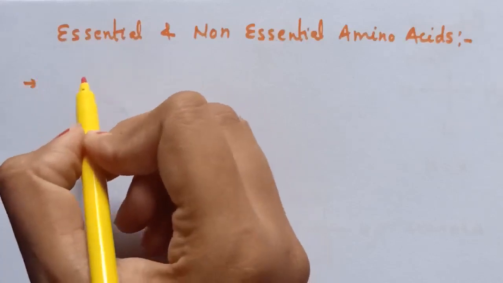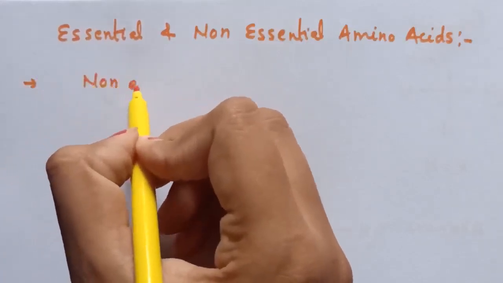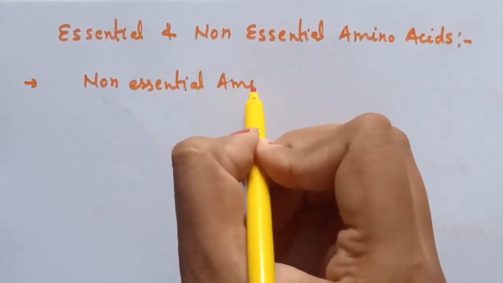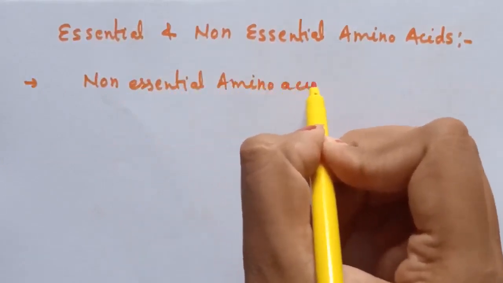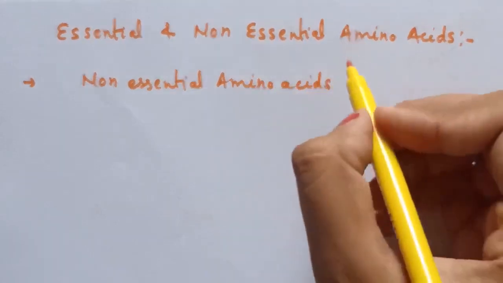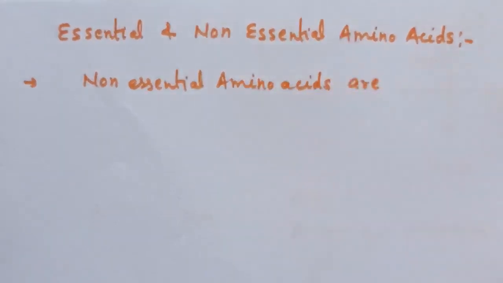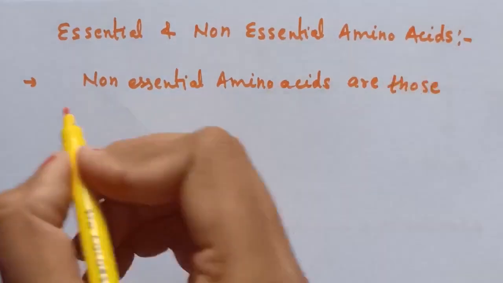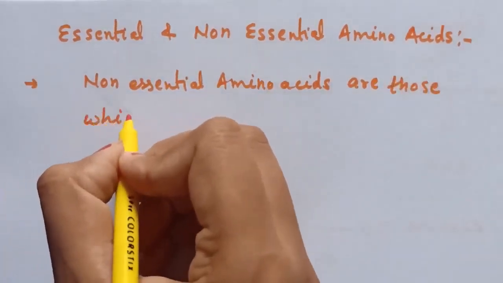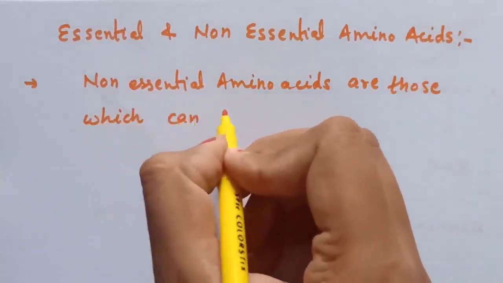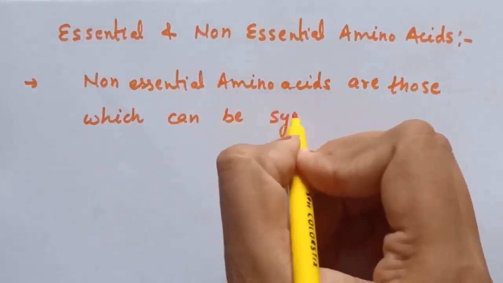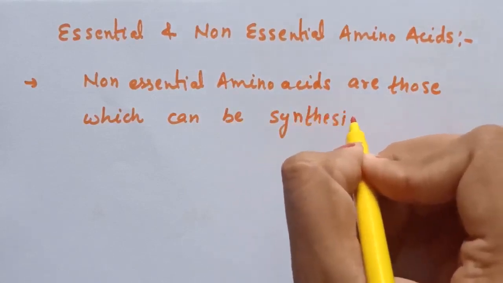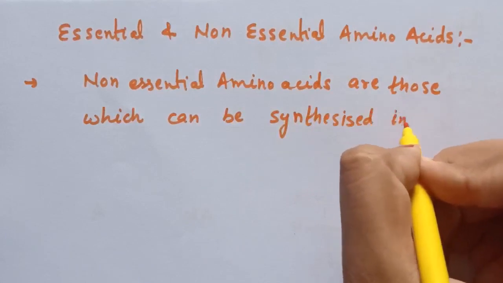So how will we define non-essential amino acids? Non-essential amino acids are those which can be synthesized in the body.